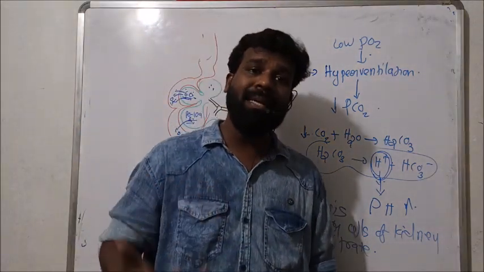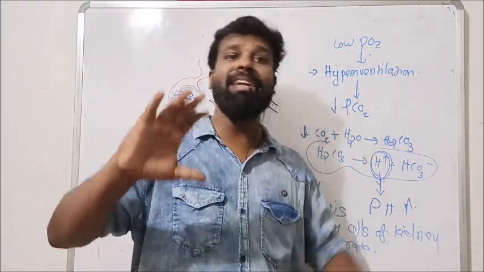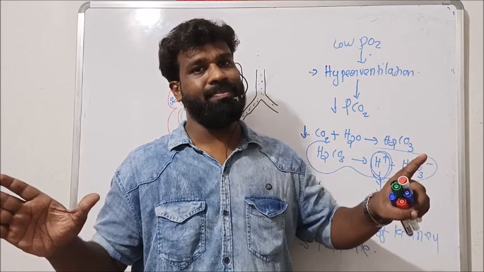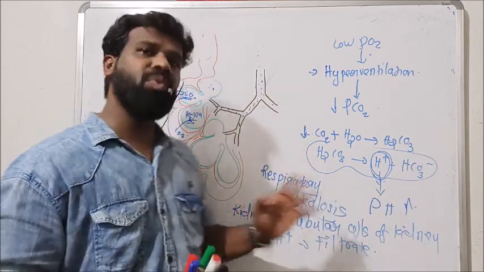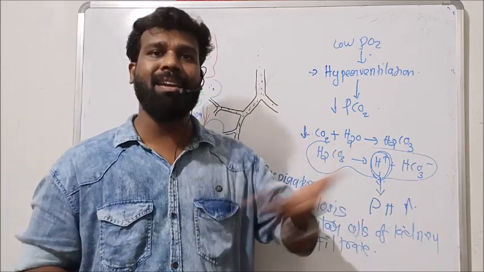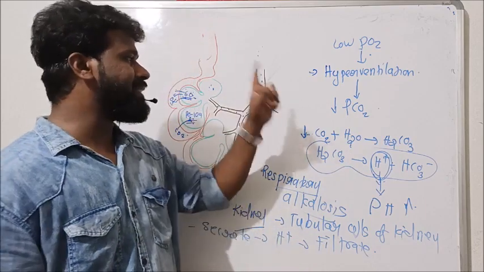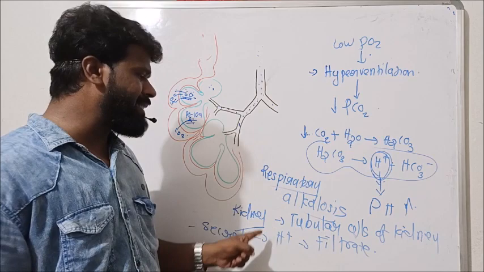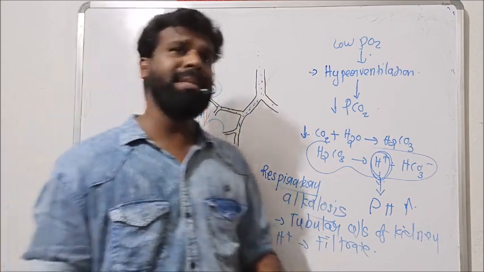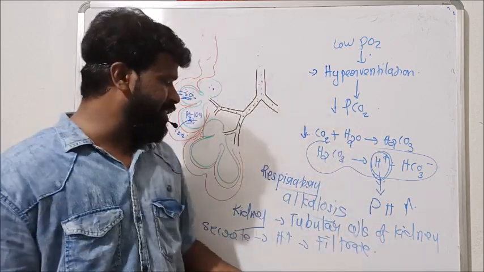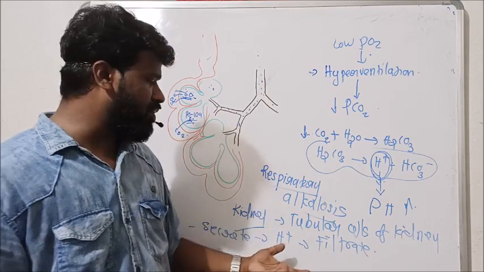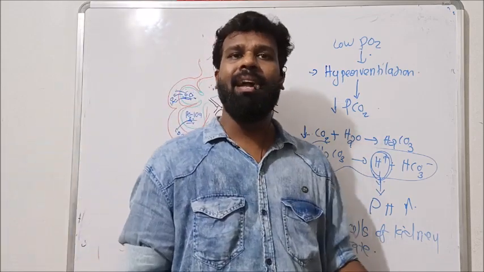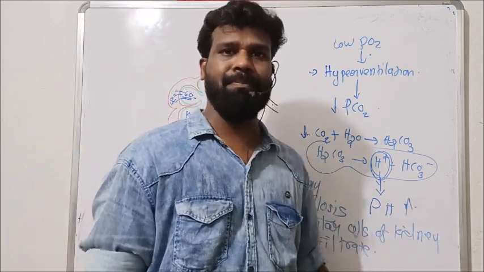The blood pH decreases and returns to the normal condition. So the kidney plays a vital role in maintaining the acid-base balance of our body. If respiratory alkalosis occurs, the tubular cells of the kidney maintain the pH by reducing the secretion of H plus ion to the filtrate and thereby maintain the blood pH.